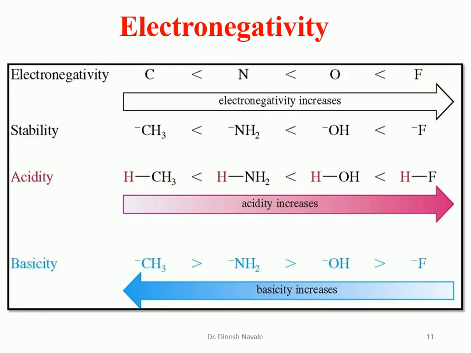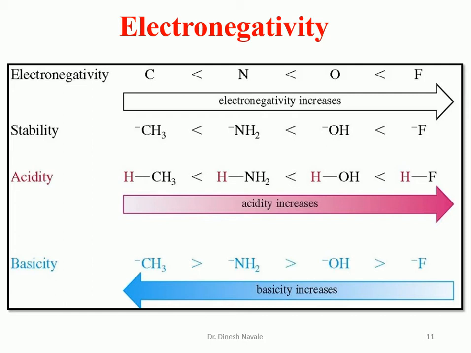As electronegativity increases, the corresponding compound forms a conjugate base from the corresponding element. From carbon it will be CH3 minus, nitrogen will be NH2 minus, oxygen will be OH minus, and fluorine will be F minus. All these can be considered as the conjugate base. As electronegativity increases, the conjugate base becomes more stable.